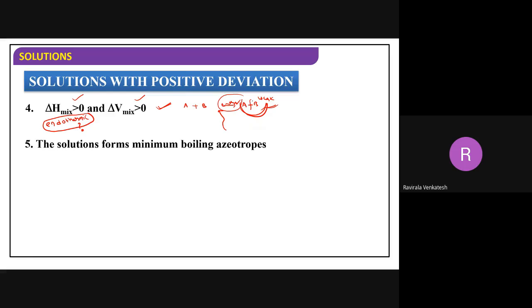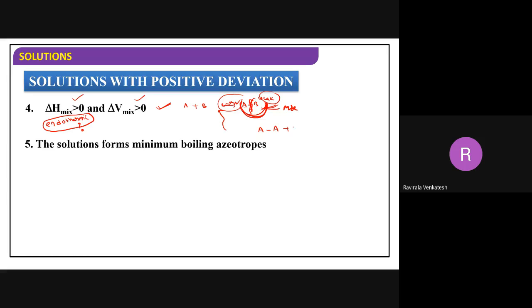Why? Because the interactions between these two are less. When there are very few interactions between A and B, they occupy more volume. If they have strong interactions between A and B, they occupy less volume, and the resulting volume decreases. But here, the interactions you are getting are very weak, so we get more volume. Understood better? Otherwise, I will explain again.